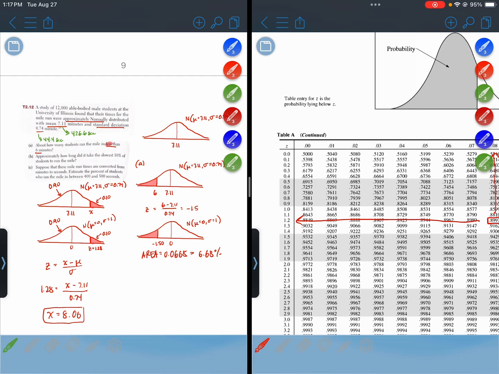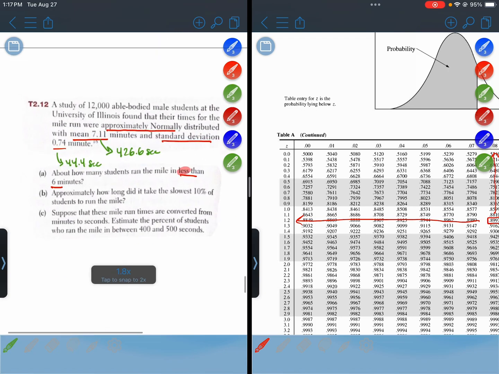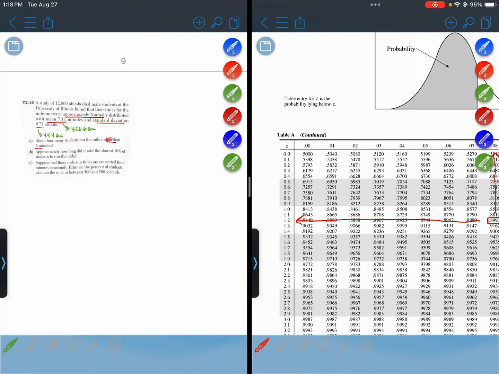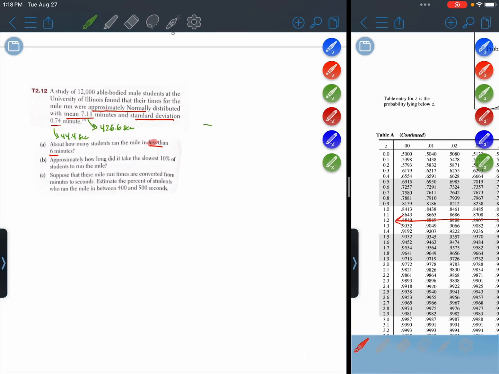Let's clear off some space here. I can just remove all of this now. All right, so let's go ahead and draw. Maximize this a little bit. Let's draw a distribution. It has the same shape still, it's just in seconds instead of minutes.